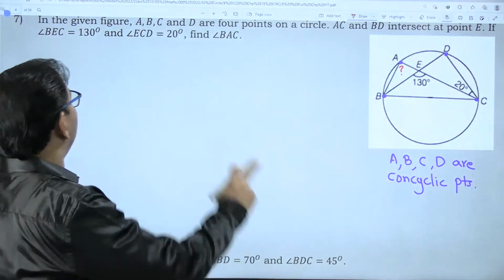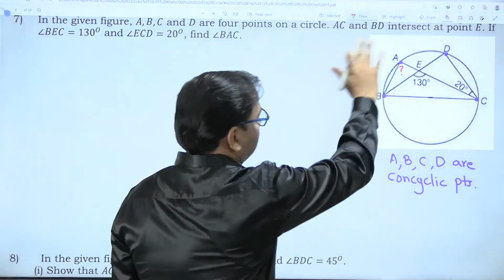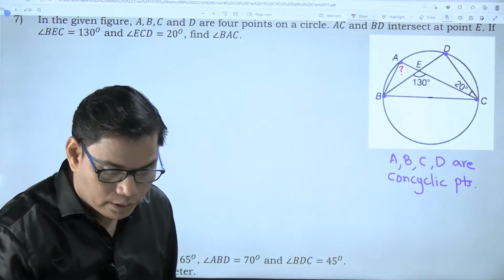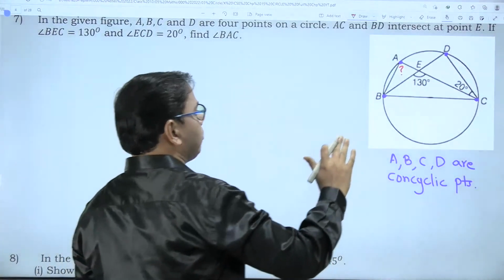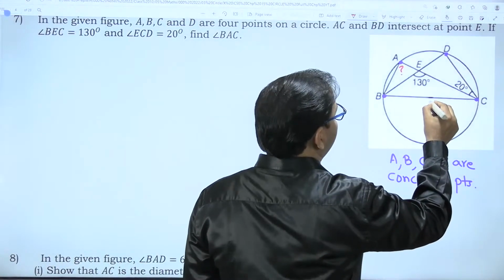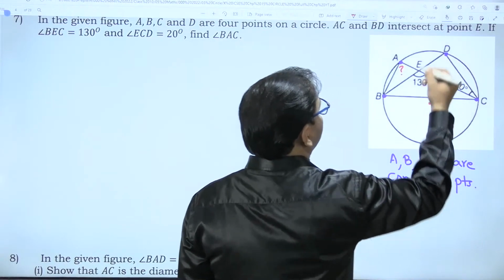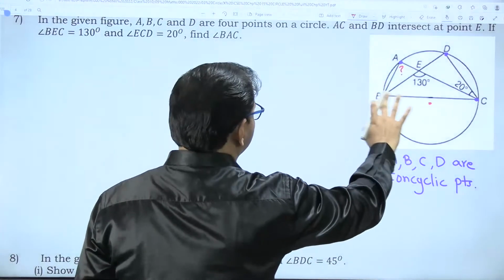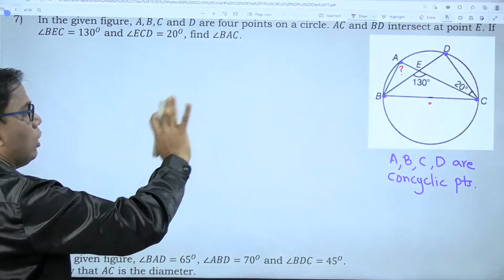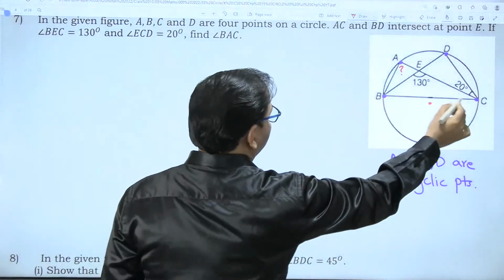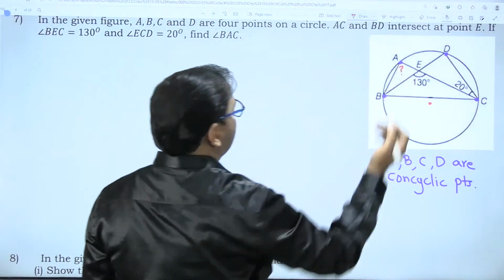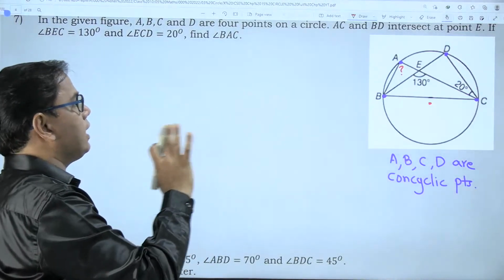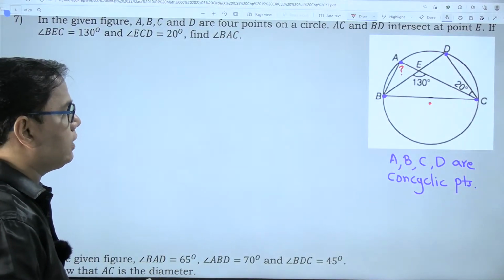So the answer is no, BC is not given as a diameter, so we are not going to make the mistake of considering BC as a diameter. Maybe the center lies somewhere here or anywhere else, so it is not a diameter. Don't take that as a diameter, your entire solution will be ruined. Because if BC were a diameter, then the angle would directly be 90 degrees, but BC is not given as a diameter. So we have to solve this entire sum.